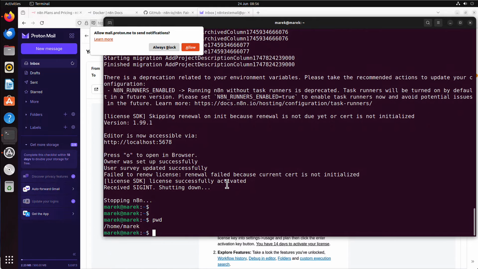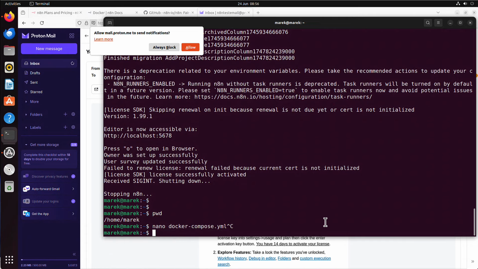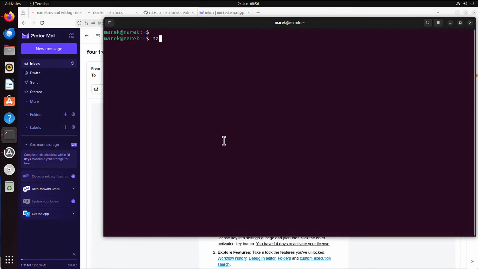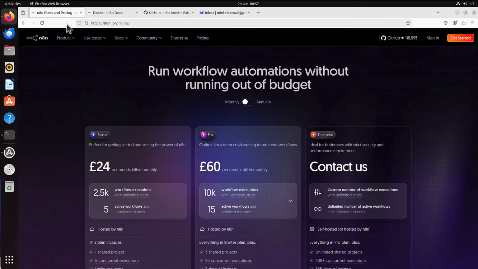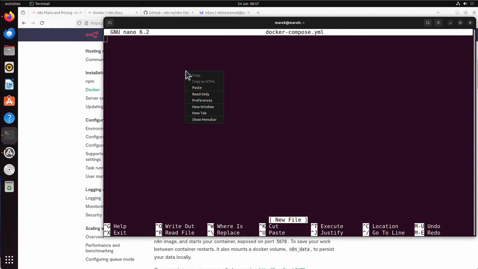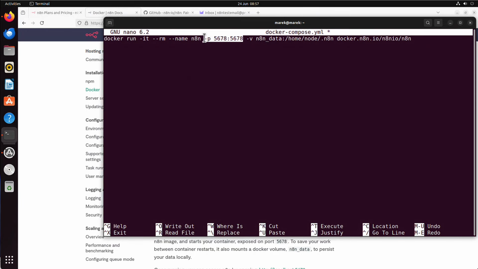So I'm currently in my home directory, home Marek, and I can use any text editor I want. You can use even Notepad on Windows or TextEdit on Mac. Here on Linux I've got, for example, Nano, and I create a file called docker-compose.yaml. One second, let me just clear that. nano docker-compose.yaml. And I can use that information from their website. I can use this command and convert it to YAML. We have some ports, we've got the volume, we've got the Docker image.